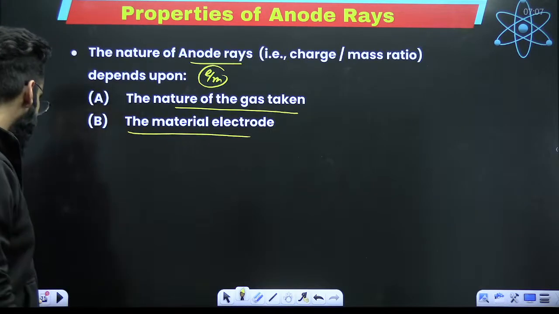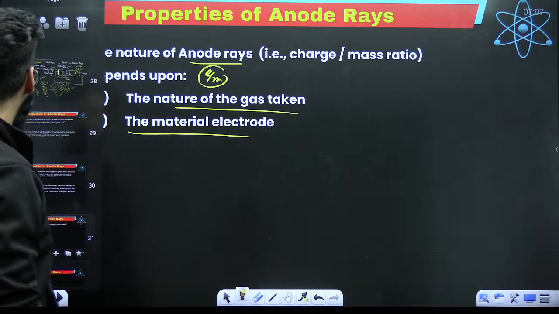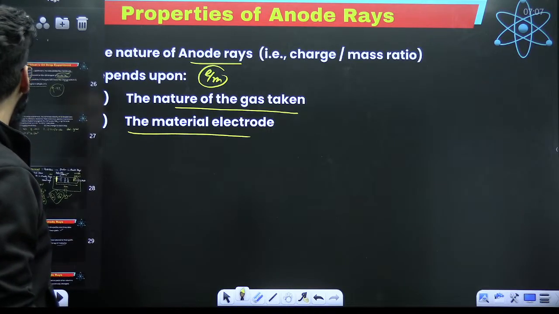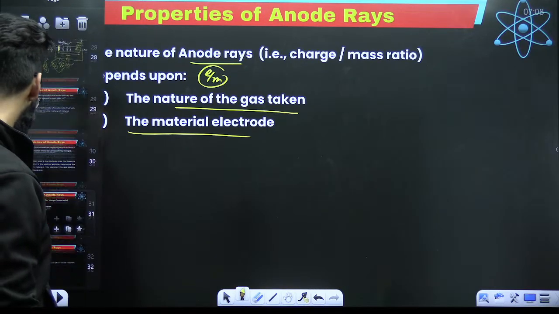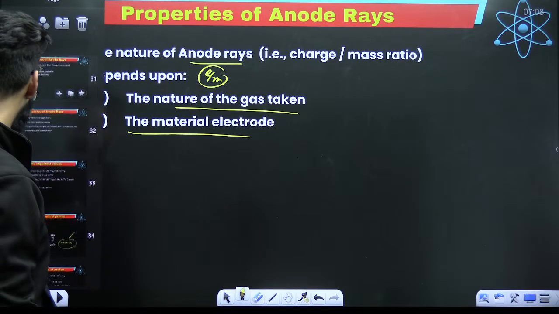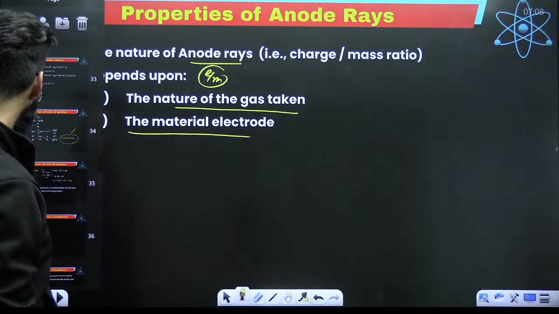Now, since you have calculated the e/m ratio of anode rays, it was the time to calculate some other things.